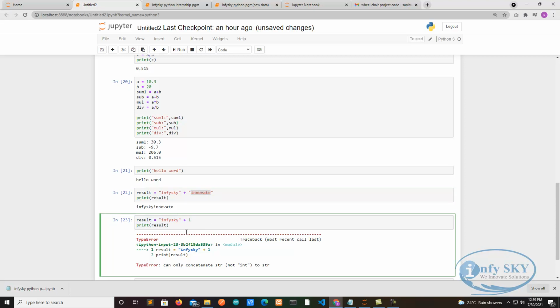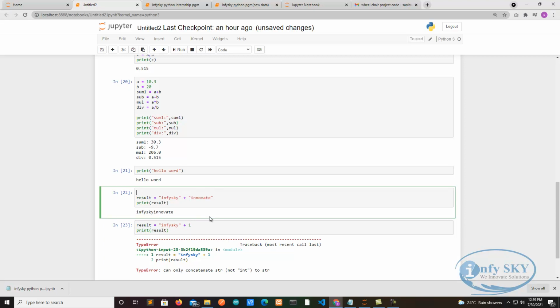So I'll write a note here: for concatenation, both values should be of the same type.